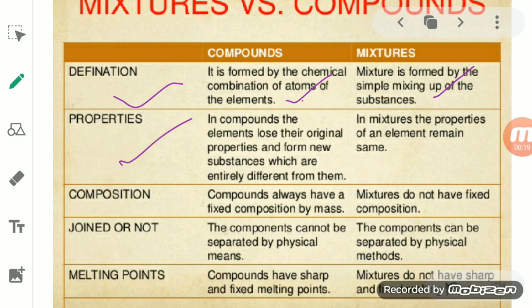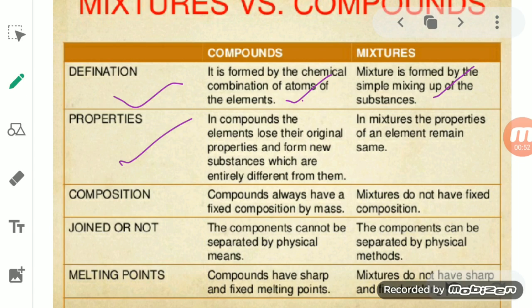So in a compound, when two or more elements combine together, they lose their individual properties and mix up to form a new substance, and that new substance does not show the individual properties of its constituents.